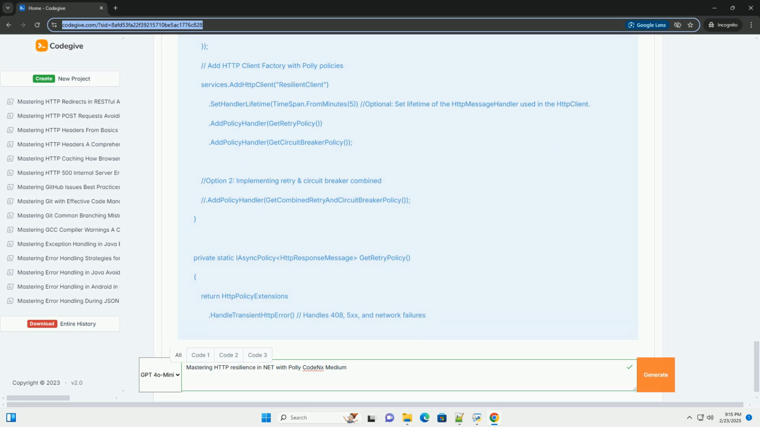Conclusion. By using Polly, HttpClientFactory, and a modular architecture, you can build highly resilient .NET applications that can gracefully handle failures and transient errors when communicating with external HTTP services. Remember to monitor your resilience policies and adjust them as needed to optimize your application's performance and availability.